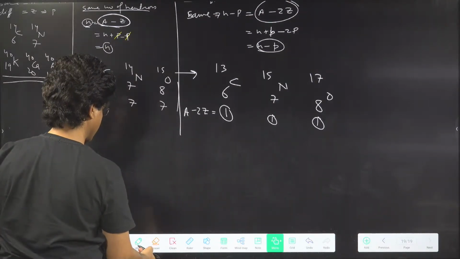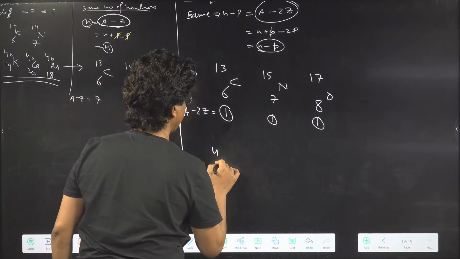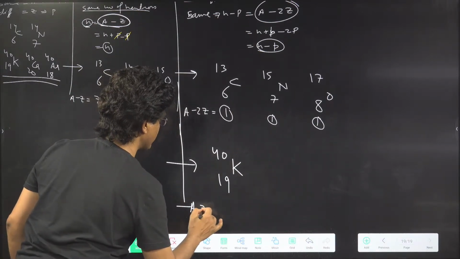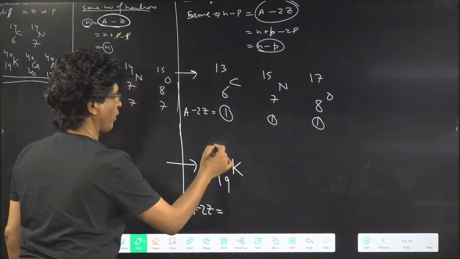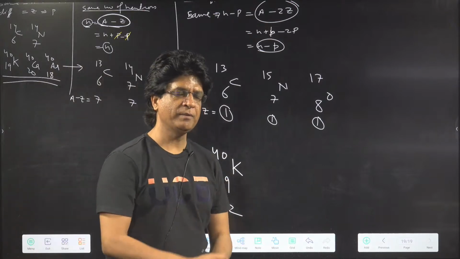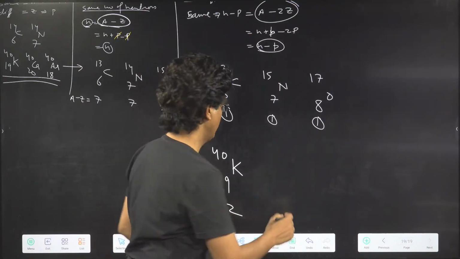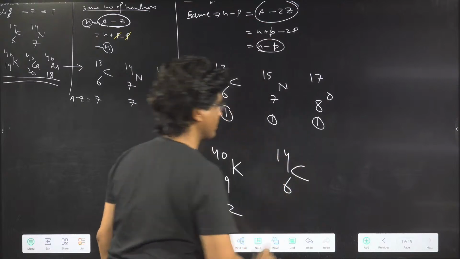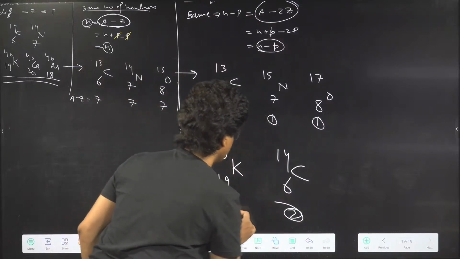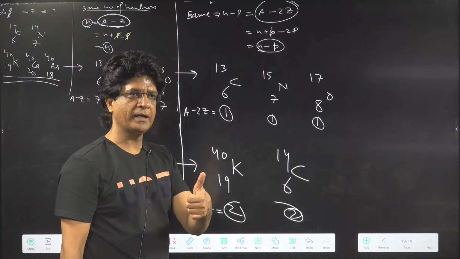I believe we can take some more examples. Just allow me, a few more examples, like say, can I have potassium 40 and 19? So A minus 2Z will be what? 40 minus 38, 2. Come on, give me something more. Carbon 14, 6. Will it do? 14 minus 12, again 2. So they are also a pair of isodiaphers. Yes or no?